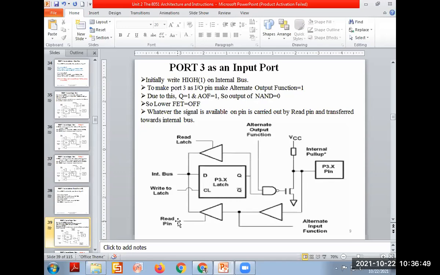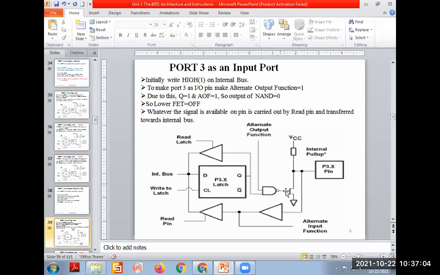Otherwise, you can go in reverse also. What is the requirement? I want this port signal to go directly to this pin here. So what is the requirement? You should understand that. To make the FET off, when will the FET be off? When the output of this gate will be 0.